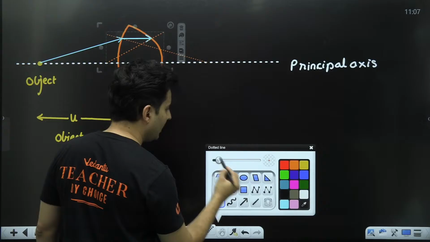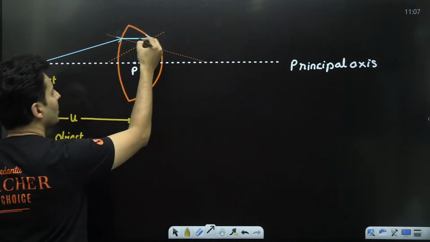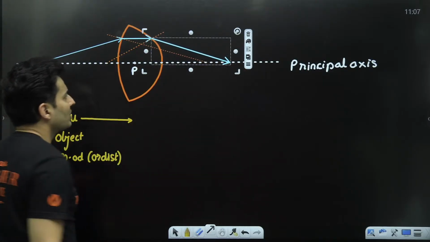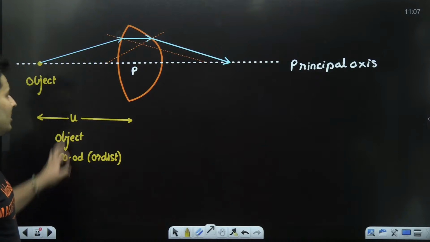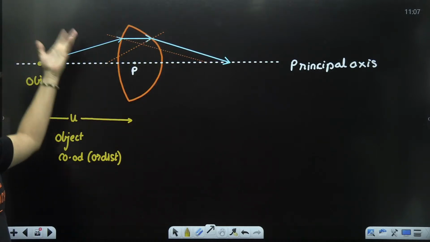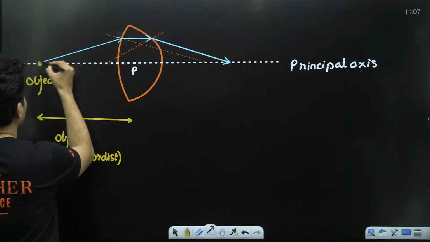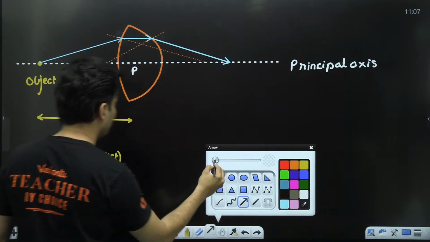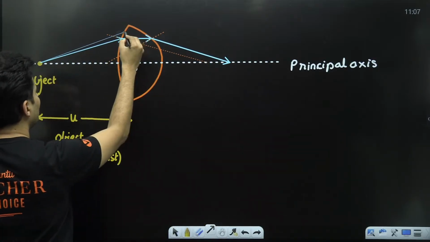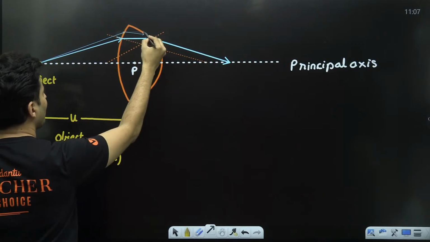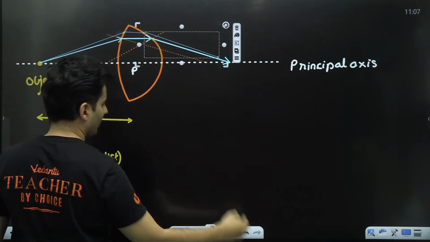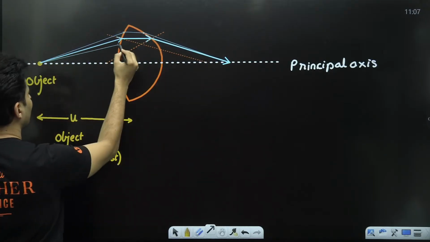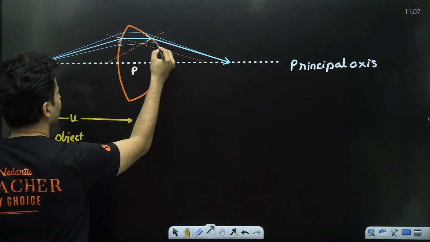Okay, and then the light ray, because it is going from dense to rare, it will bend away from the normal, and let's say the ray meets over here. Now this is just one of those rays. Now there will be many more such rays which I can draw at different places. Of course, maybe one more ray here, maybe one more ray somewhere else, and so on and so forth. I'm just showing a few more rays just for your understanding over here. Okay, and maybe it meets over here, then maybe some more rays over here.